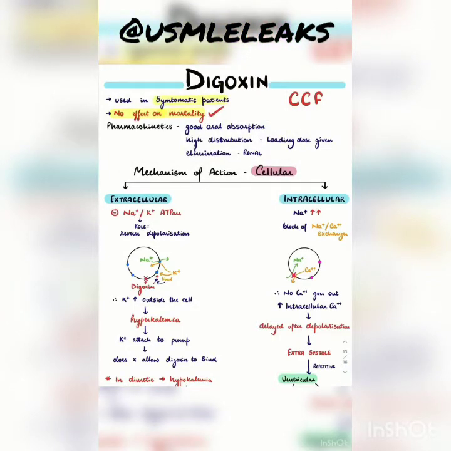Now, talking about pharmacokinetics, we have three important points. First, it has good oral absorption. The second point is it has high distribution. Whenever a drug has high distribution, it means that a loading dose has to be given, so the first dose that you give is a loading dose. The third point is that the elimination is by the renal system.